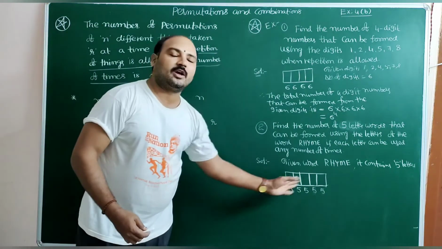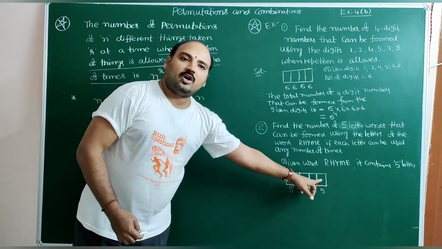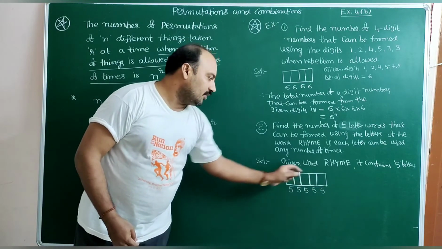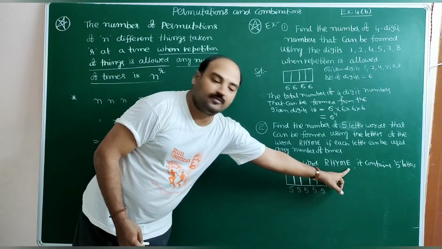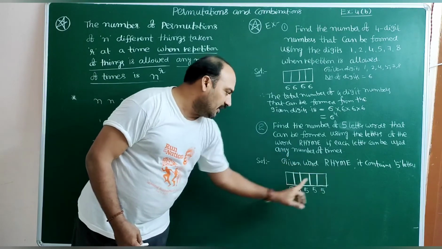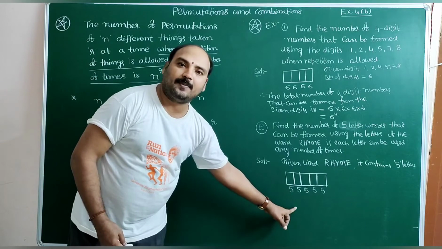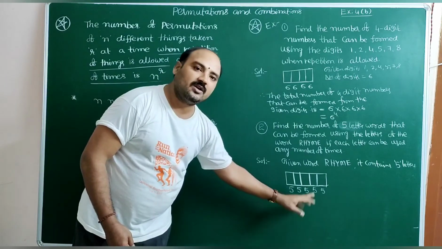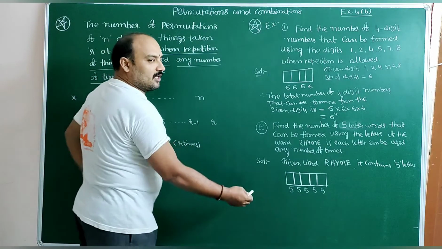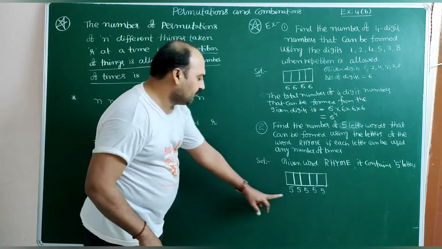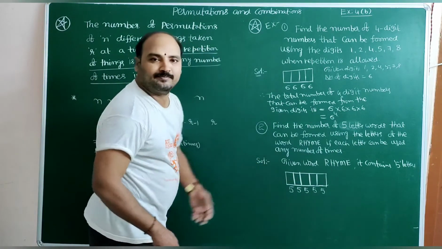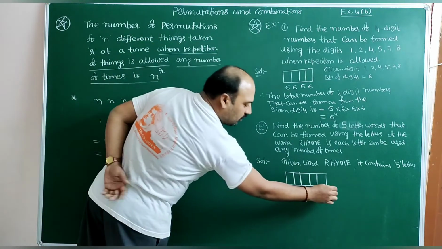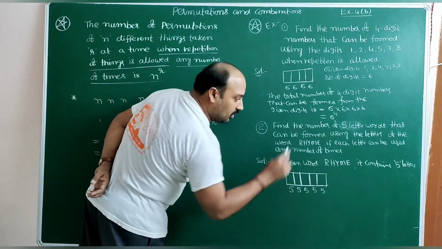This process will be continued till the last box. So among the 5 letters, first box can be filled in 5P1 ways. Here also 5P1. Repetition is allowed means same things will come. If repetition is not allowed, here 5P1, 4P1, 3P1, 2P1, like this it will come. So therefore 5 into 5 by using counting principle.